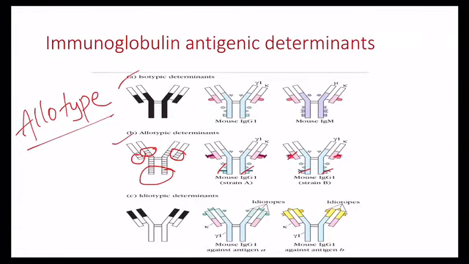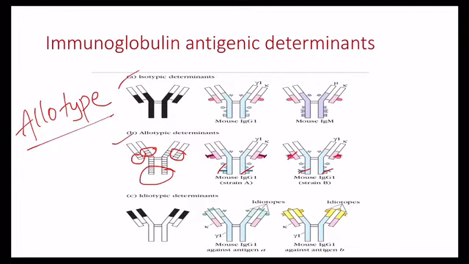The allotype markers are present on the constant regions of L and heavy chains. This is the kappa and this is the gamma 1, and this is the kappa and gamma 1.